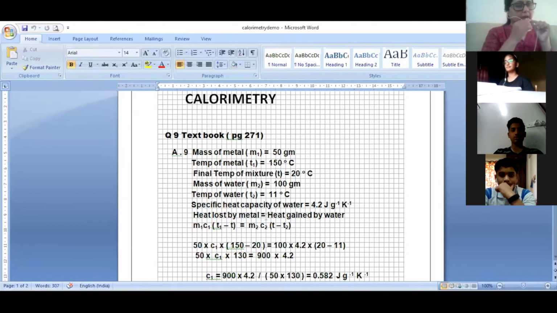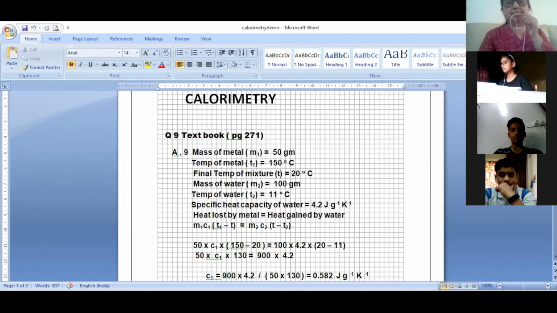Now I'll go stepwise, and then wherever you have a question, you can ask me. A mass of 50 gram of a certain metal. So there is a certain metal. Here I've written mass M1, that is 50 grams, of the certain metal. Now that is at 150. You have heated that metal. So what is the temperature of the metal? 150 degrees Celsius. So T1.